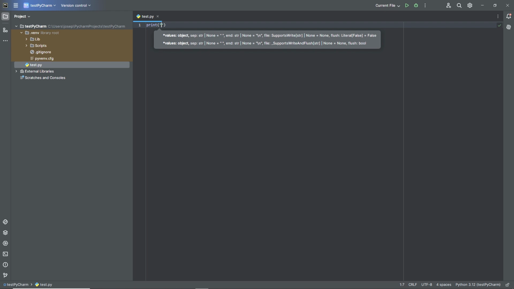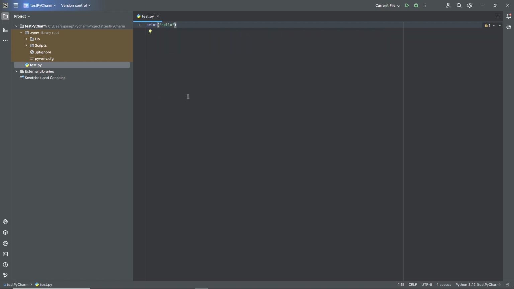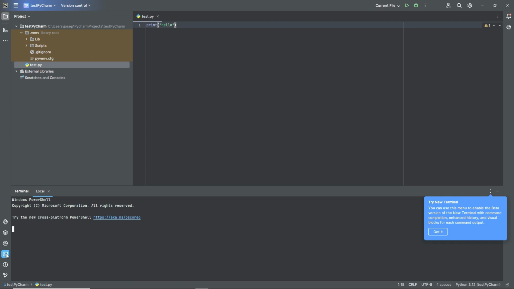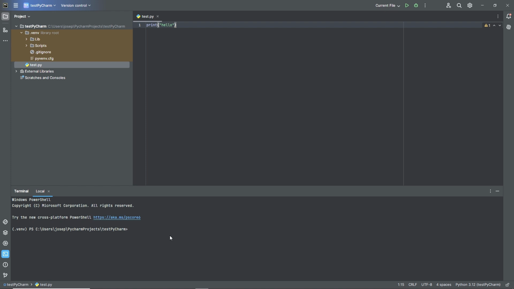Okay, so this main area is where we write our code. See, I'm just writing Python code here. And if we look down here, we've got some toolbars. The one I want you to get familiar with for now is the terminal. So I'm going to click that to open it up. And this is a space down here that is similar to if we had a terminal open, where we can type Python and then the name of our file, and it will run our code. We've been doing a lot of that in the course up to this point. So this will come in handy, and we can interact with our code in this way.